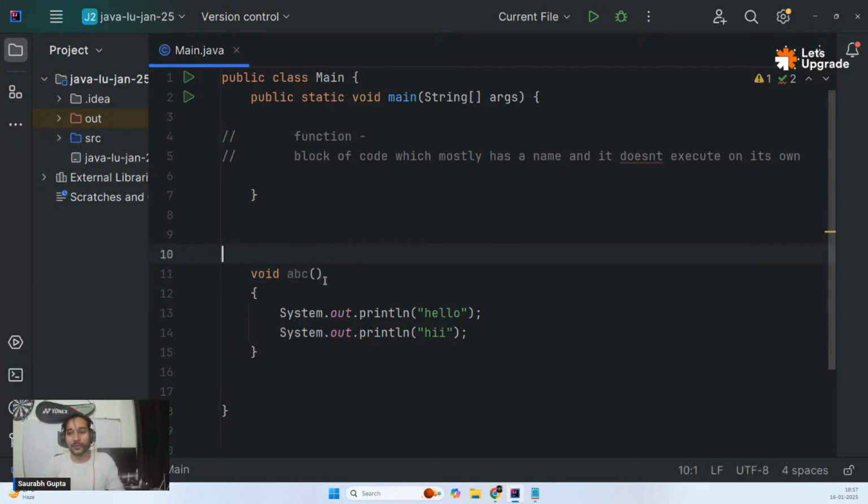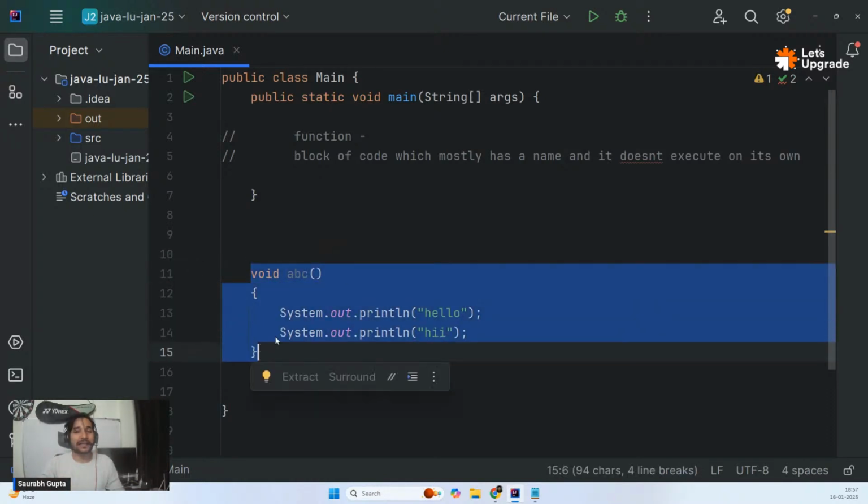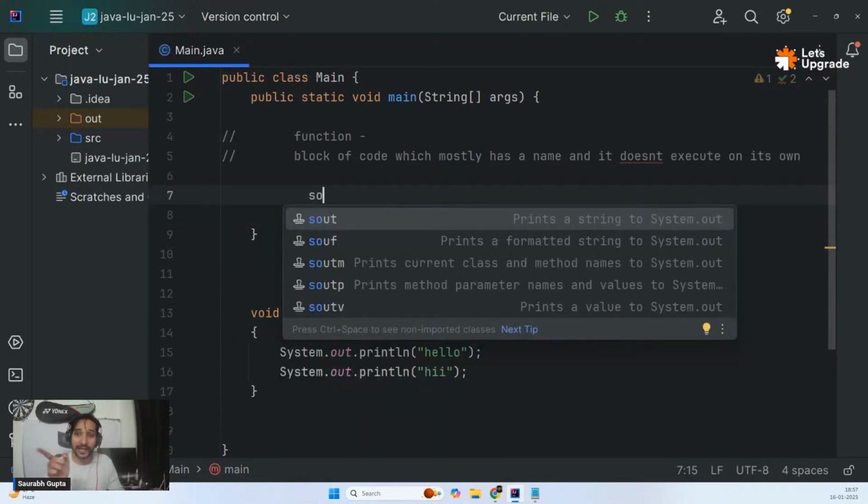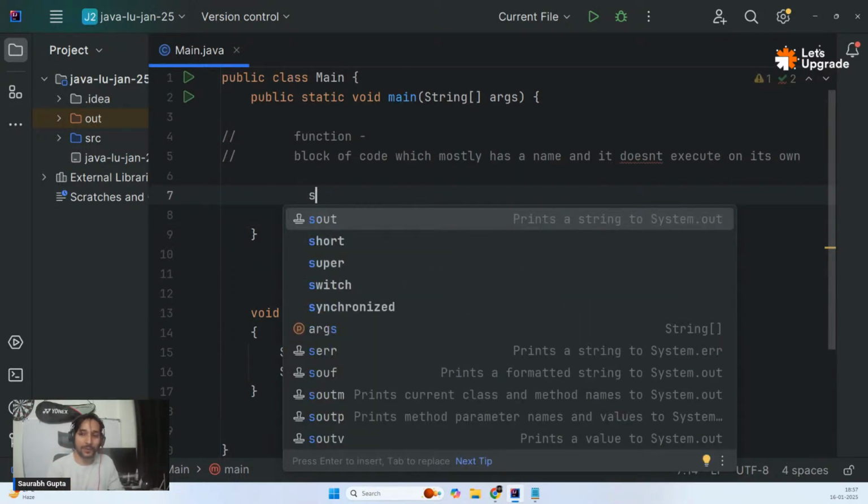But now let me show you. Whatever code I have written inside this will not execute. Let me just go ahead. As I mentioned, the last line, don't forget. Let me write some code inside main.